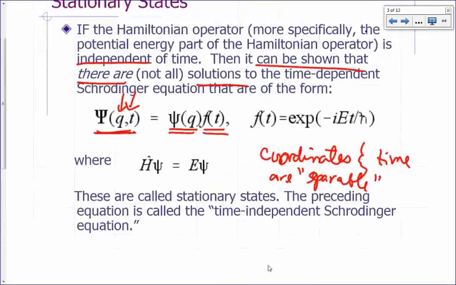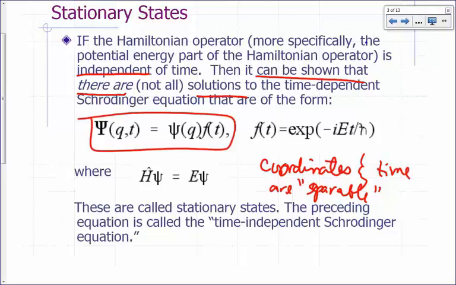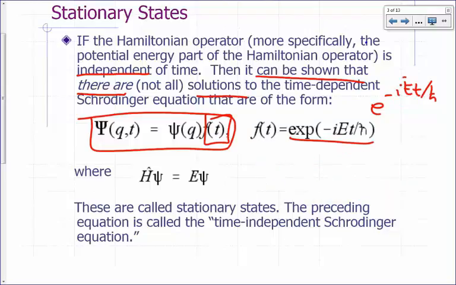So let's go back here. There are solutions to your Schrodinger equation that can be written this way. And if that is the case, it's very easy to show that the part that depends on time is just this expression right here: e to the negative i E t over h bar, where E is a constant. Make the distinction here.